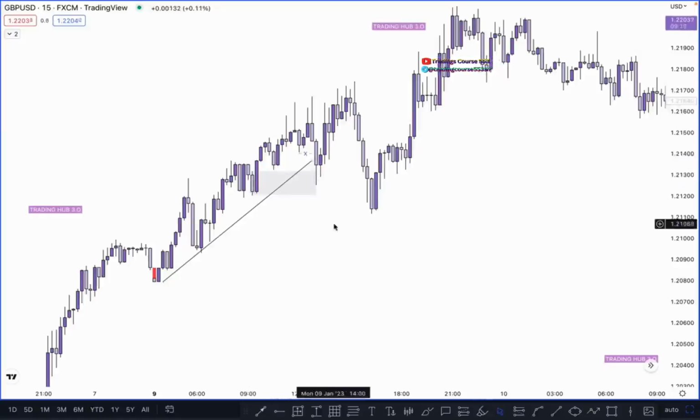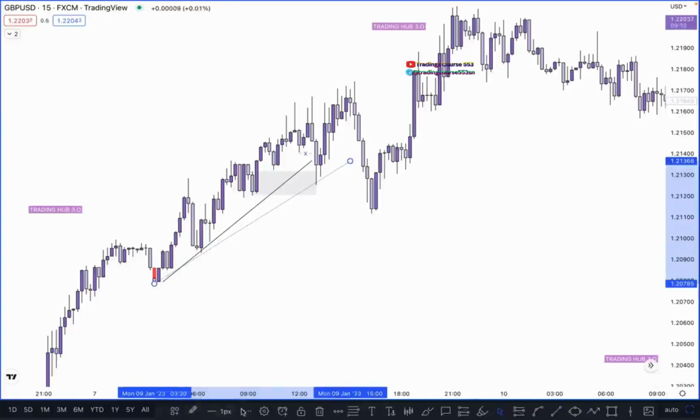And where is our next possible entry in this case? As you can see here, the market again creates a new structure like this and creates a new trend line. And then what happened here? Exactly the same thing happened. The market was bullish and people are looking for a sell after the break of this trend line.